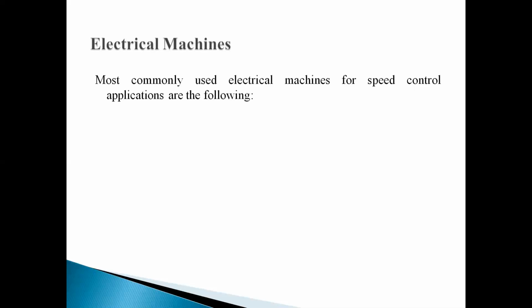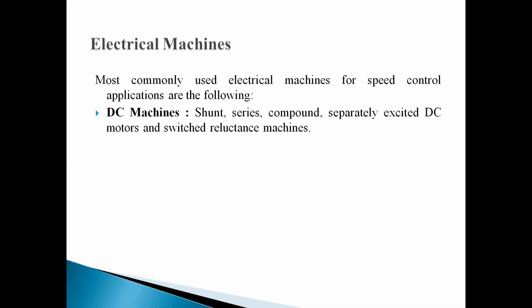So now we will discuss one by one what kind of electrical machine we are going to use, and which machine we can use. Mostly the common electrical machines used are as follows. First one is DC machines. We can use DC machines. In DC machines, it can be a shunt, series, compound, separately excited DC motor, or SRM, switch reluctance machine.